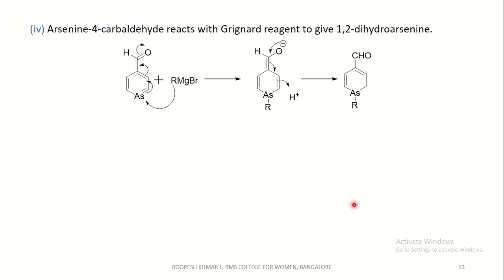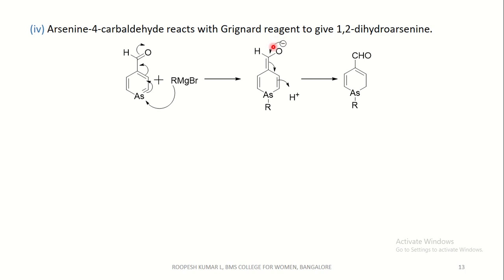Coming to the next method, arsenine 4-carbaldehyde reacts with Grignard reagent to give 1,2-dihydroarsenine. This is arsenine 4-carbaldehyde reacting with Grignard reagent. In the Grignard reagent, R possesses a negative charge and attacks this carbon with the shift of a double bond to form an alkoxide, that is O negative.